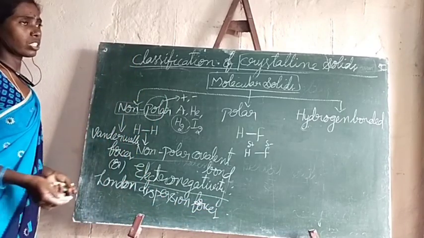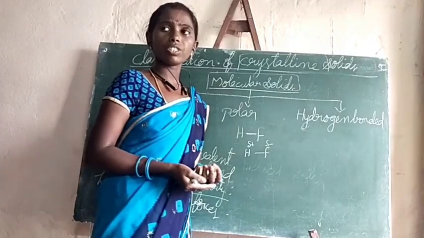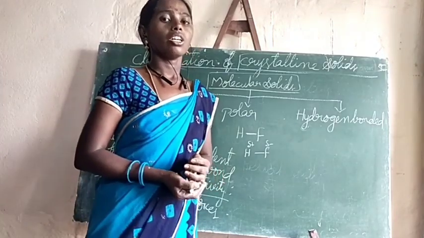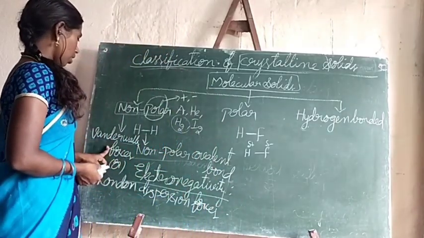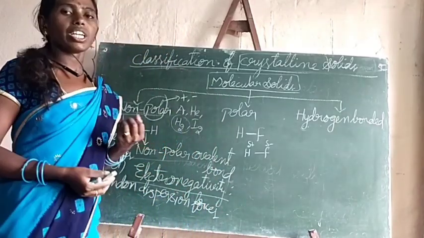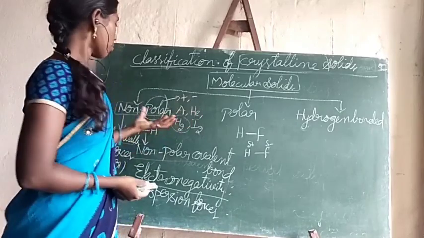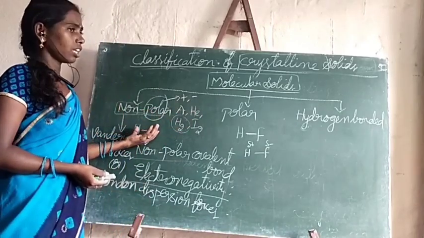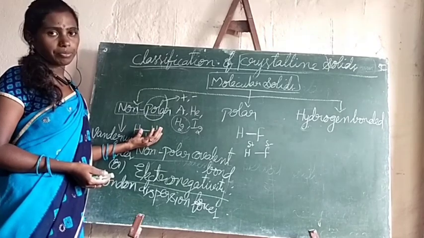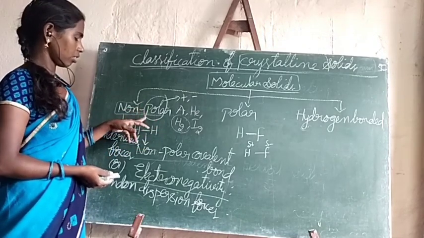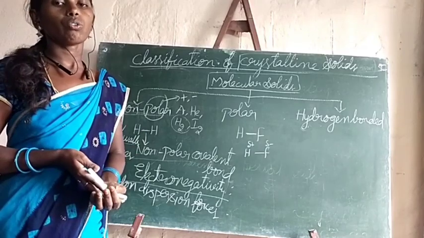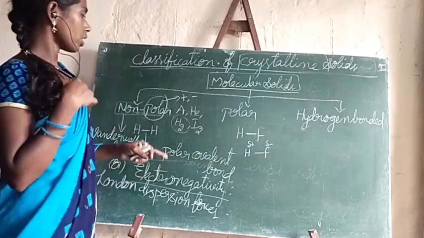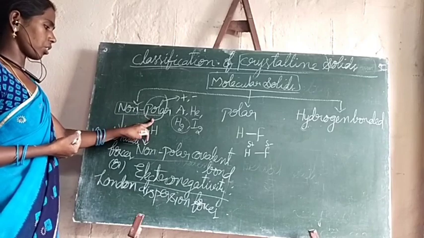We already discussed van der Waals or London dispersion forces in our first year. Van der Waals forces are the weakest forces, so that much weak force will exist. They will hold the molecules together in the case of non-polar molecular solids.